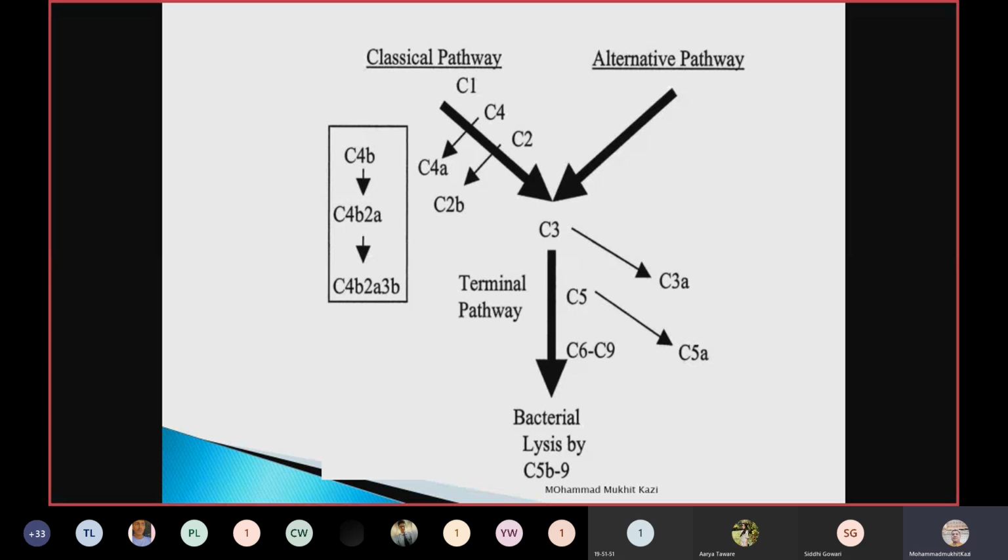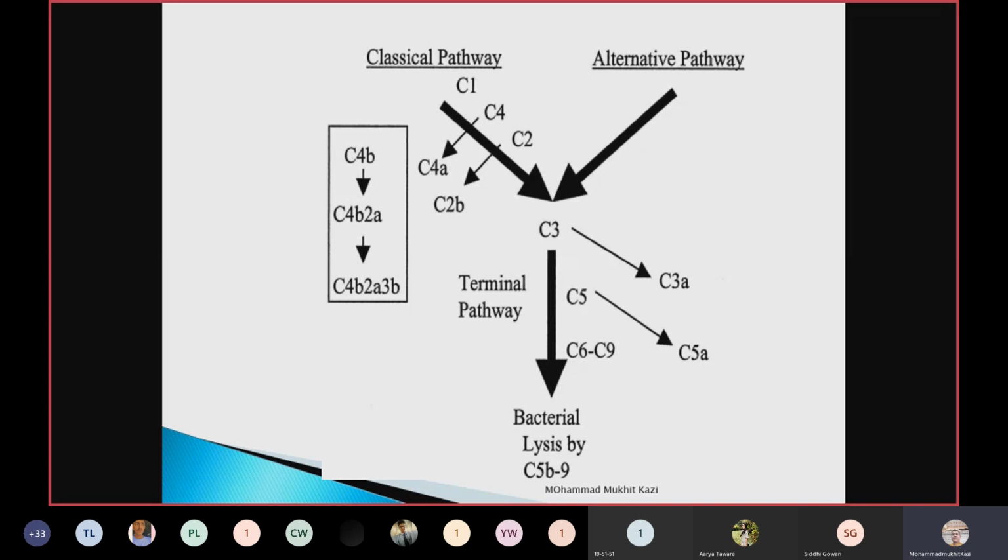This C1, C4, C2, C3B will act on C5. This C5 will be cleaved into two particles, C5A and C5B. C5B will bind to the cascade and C5A is released. Similarly, C6, 7, 8 and 9 come every time. C6A, C7A, C8A and C9A are released, and C6B, C7B, C8B and C9B will bind to the cascade.